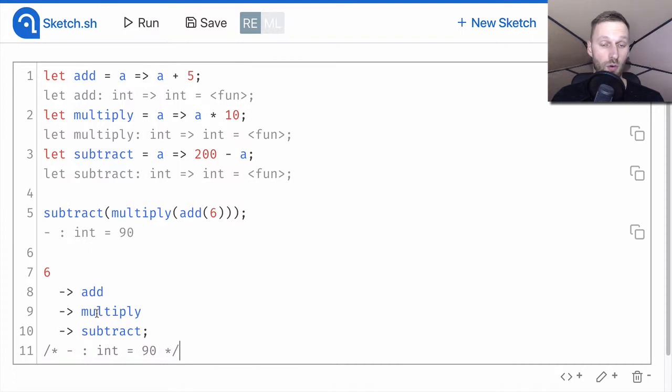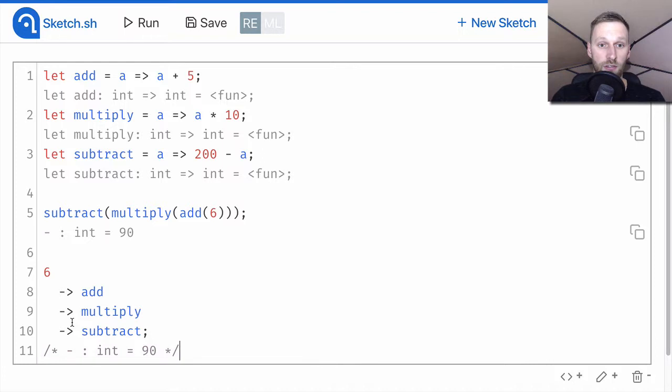This code works the same as the previous example. However, in this case, instead of manually composing functions together, we use the pipe first operator, which will perform the composition for us.